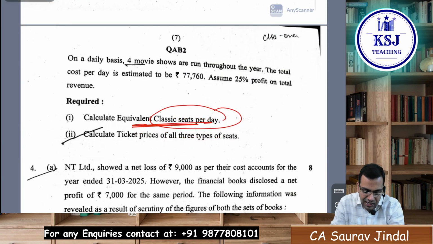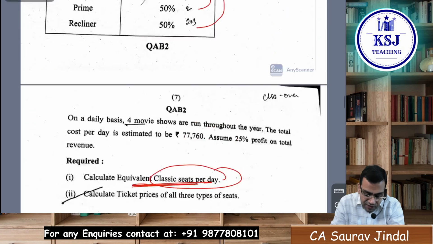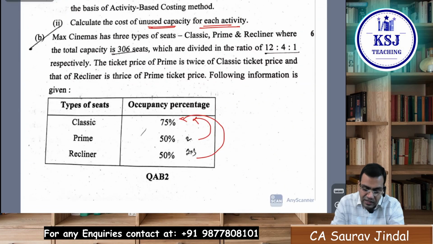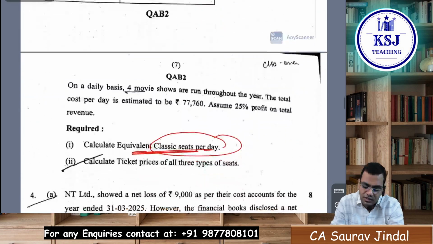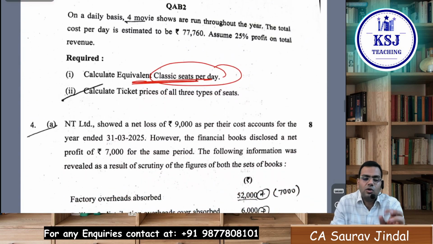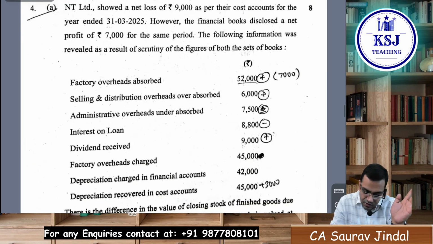Simple. Other values were given, total cost is given. So there was nothing difficult in this question, sir. Nothing difficult. 6 marks, very easy question on service costing. The only thing that you should know is how to convert, how to calculate the equivalent, and we have spent enough time on that understanding. Okay, then